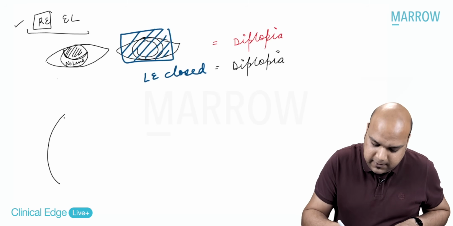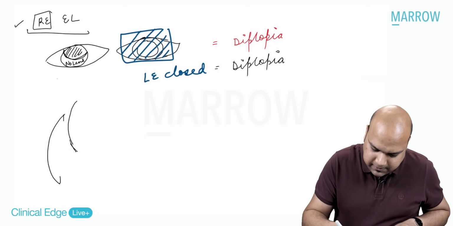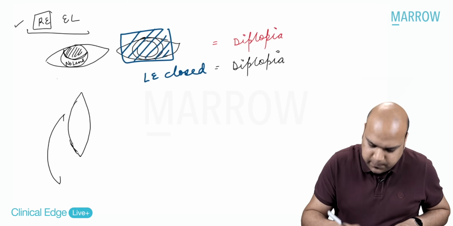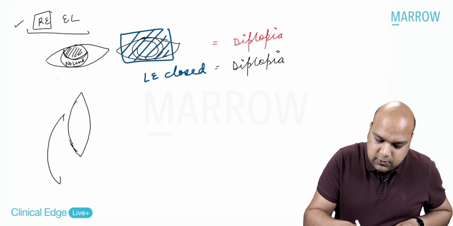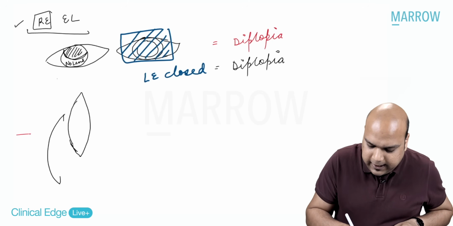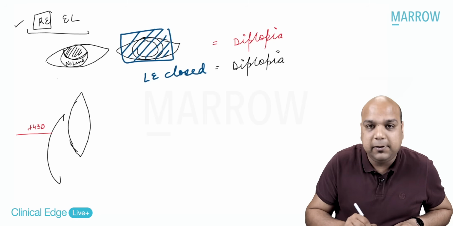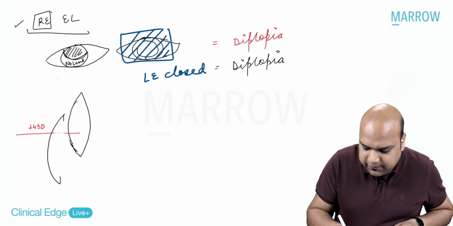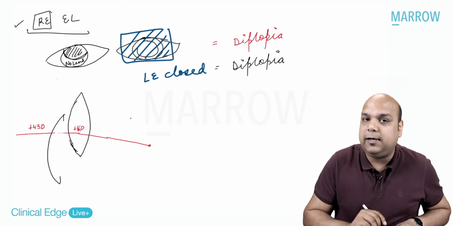Understand, this is my cornea and this is, in this case, let's say my lens, superiorly dislocated. So the light ray which is coming into my eye is getting refracted first at the cornea by 43 diopter. Then it is getting refracted by lens 16 diopter, and then it is finally forming an image on the retina.